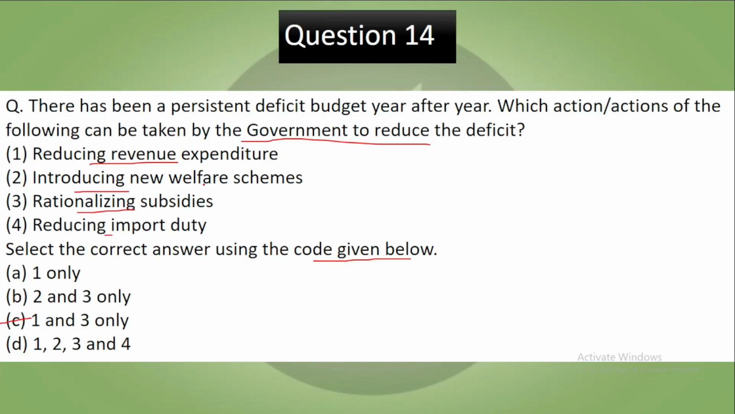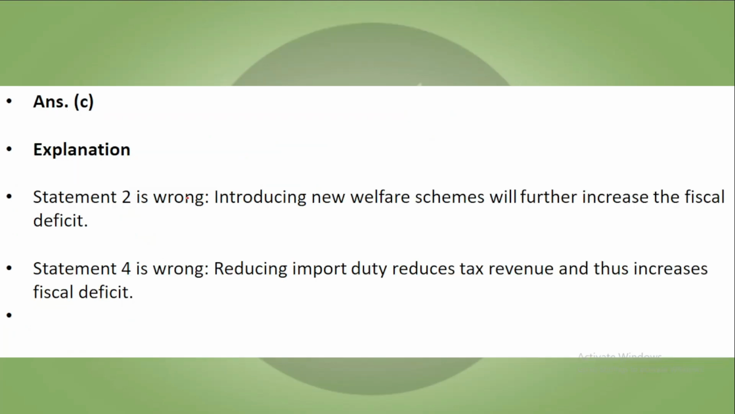So this is what it is. It does not introduce new welfare schemes because more money will go into them. It will not reduce the deficit; it will increase the deficit further. Then reducing import duty, no, it will also not do this. Subsidies will be rationalized and cut, and moreover revenue expenditure will be reduced. This is how the government will save money. So